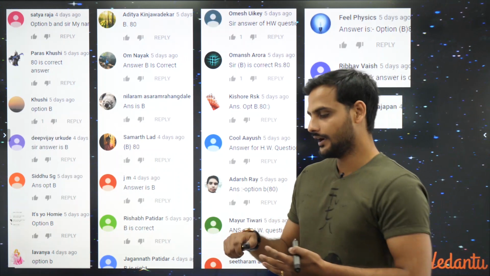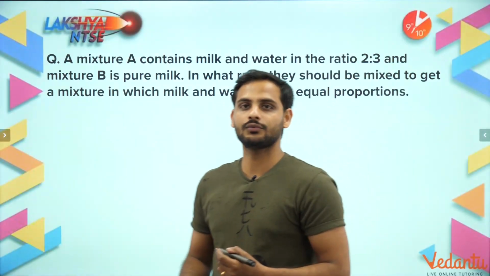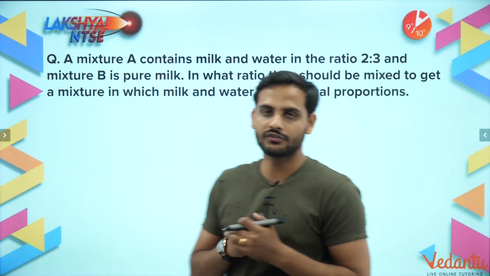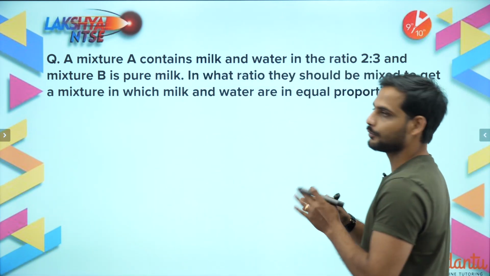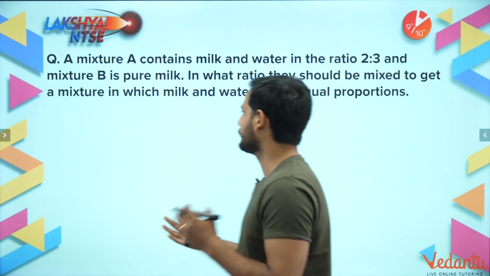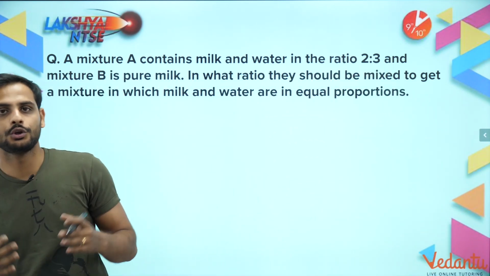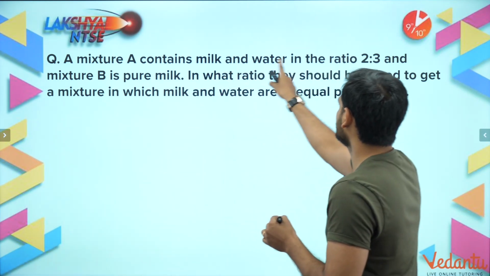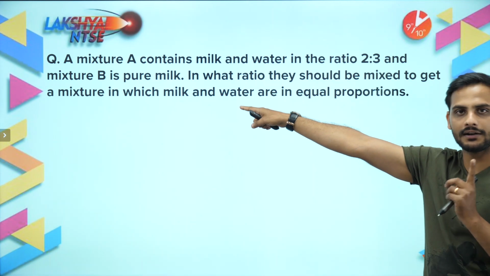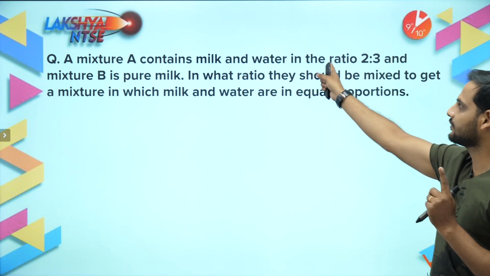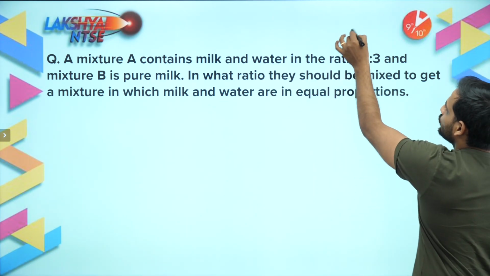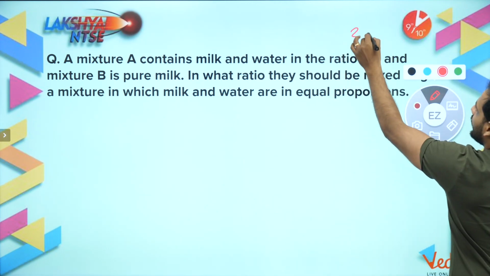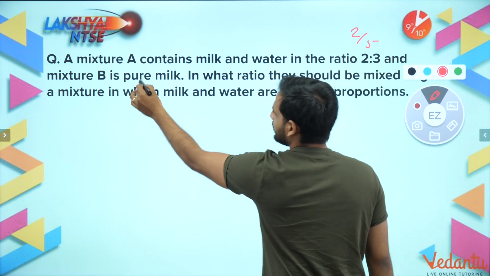Awesome, bachcho, very good. And let's move to the Sunday's class homework question, which was this. A mixture A contains milk and water in the ratio 2:3 and mixture B is pure milk. In what ratio should they be mixed so that you get a mixture in which both are in equal proportions? The second part is pure milk, right? So what is the fraction of milk in mixture A? It will be 2 by 5.